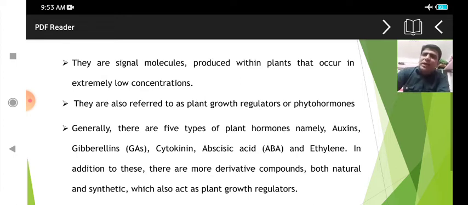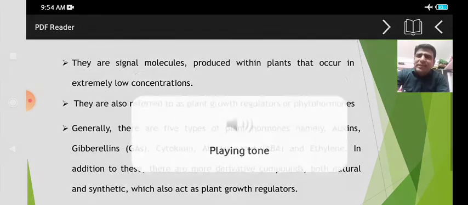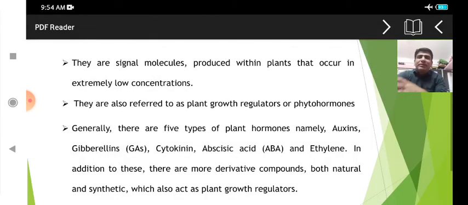Cytokinins are the basic components required for the division of the cell. These hormones play a role in cell division. Cyto means the cell and kinin means to divide. Those organic compounds that have the capability to divide the cell are referred to as cytokinins. When the cell divides, the tissue is formed, and then the plant part is formed. So these are components of cell division.